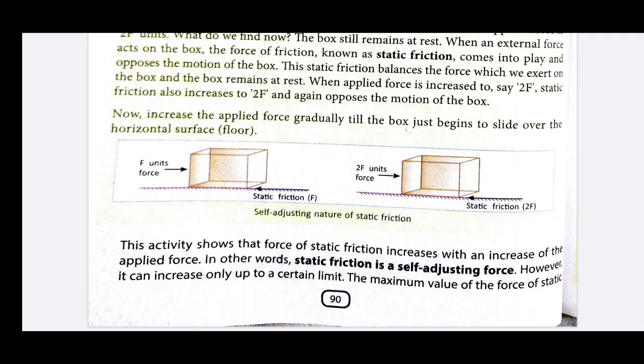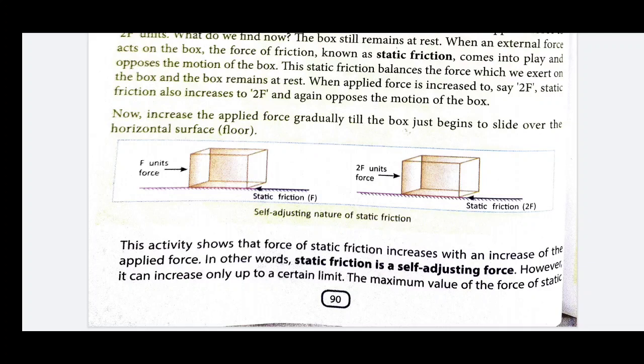Now two boys come and they apply the force 2F in order to move the car, but the car is again stationary. It means the force of friction is 2F, which opposes the force applied by the two boys.